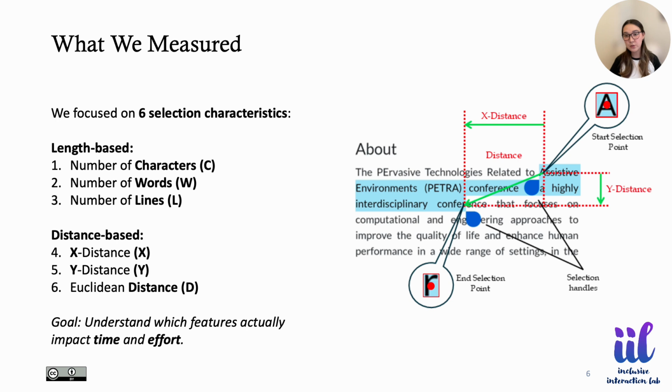So, what did we use to predict performance? We focused on 6 selection characteristics. Our predictors fell into 2 categories: length-based factors, the number of characters, the number of words, and how many lines the selection spans. And the second one was distance-based factors, how far the finger moves horizontally, vertically, and the straight line, Euclidean distance from the start point to the end. By analyzing these 6 features, we wanted to understand which ones really affect performance and how.